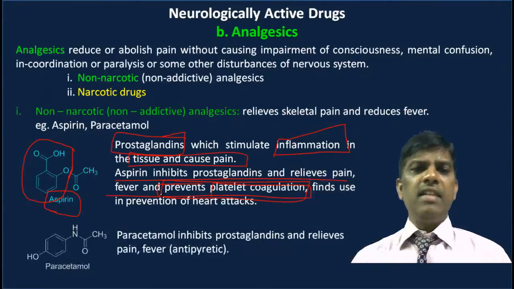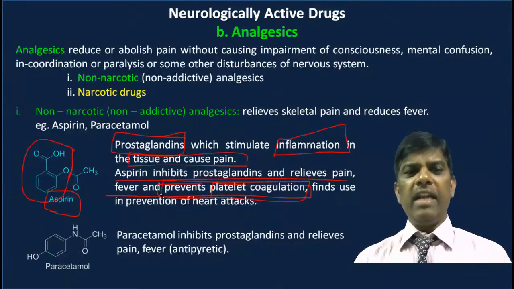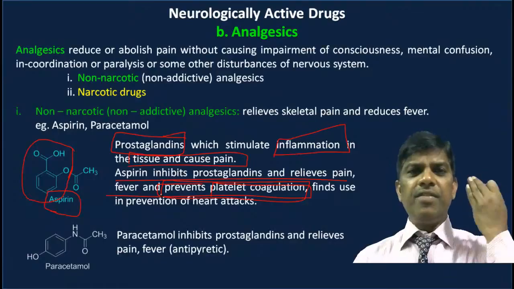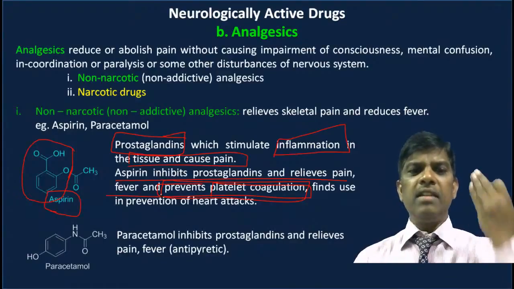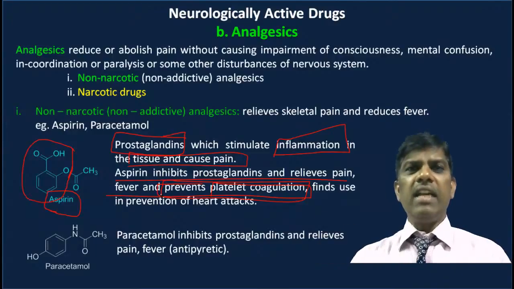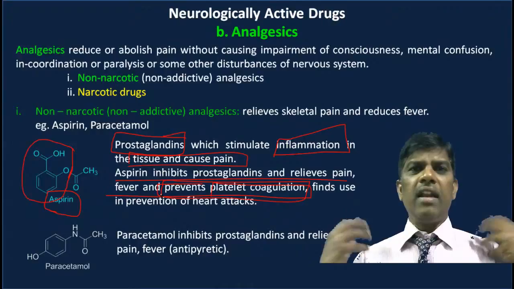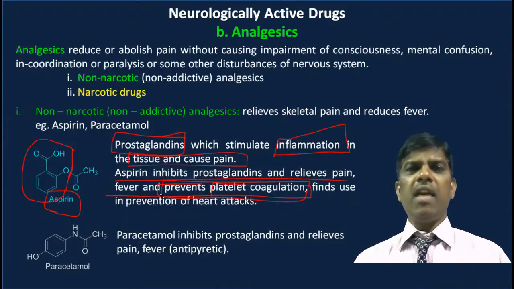Next, analgesic: paracetamol. It is a serendipity drug, where paracetamol came into the market. It is an antipyretic, meaning it relieves fever and body pains. We don't know exactly how it works, but it relieves you, and any type of fever can be reduced by the use of paracetamol.